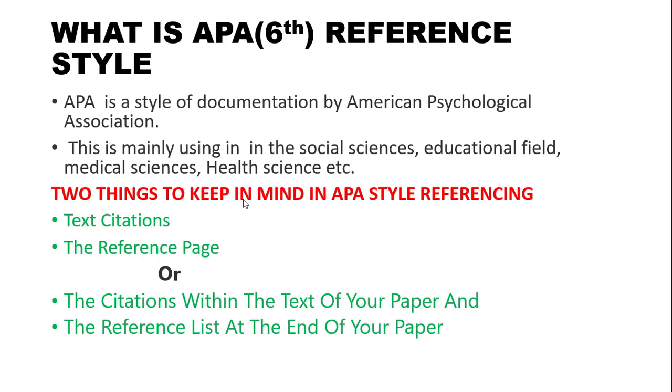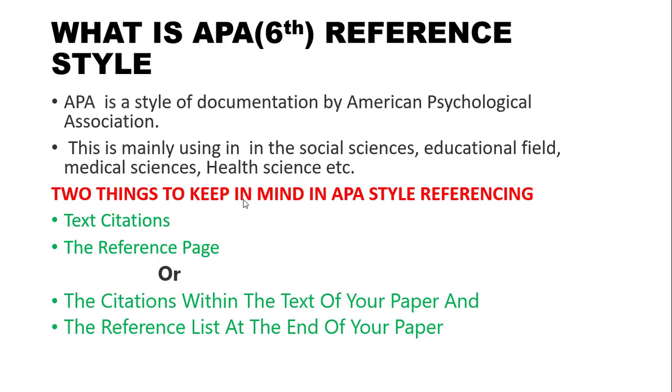Before going to the video, we will see what APA is. What is the meaning of APA? We always hear that word while writing references: you have to write in APA reference style. So what is that APA? APA is a style of documentation by the American Psychological Association, and it is mainly used in social sciences, educational fields, medical science, and of course health sciences and the nursing field.